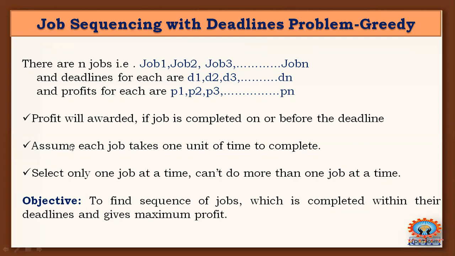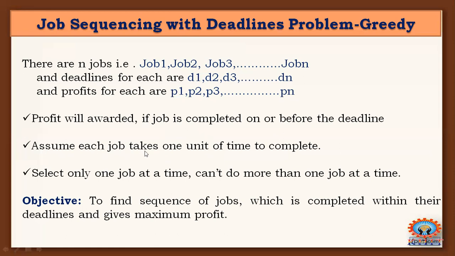Assume that each job takes 1 unit of time to complete. Here, 1 unit means a time slot like 1 hour or 1 day or 1 month or 1 year, whatever it may be. Within the time slot only, we can complete the task or job.